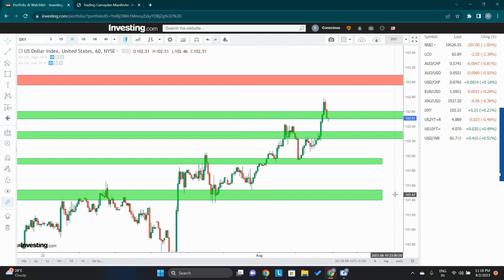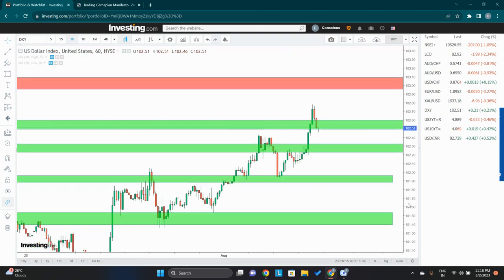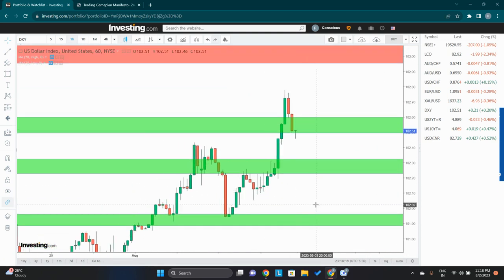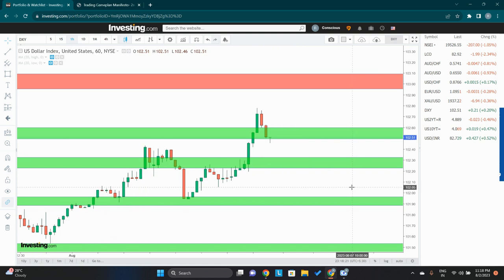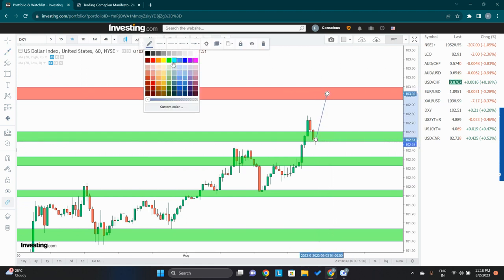Let's say Russia drops a nuclear bomb on Ukraine. That will create a lot of uncertainty in the market, and people will rush towards safe haven assets like gold and dollar. In that case, both gold and dollar can rise together. This is just an example I'm using to explain my point. Now you can see the dollar index is bullish, so there is no point going long on gold.